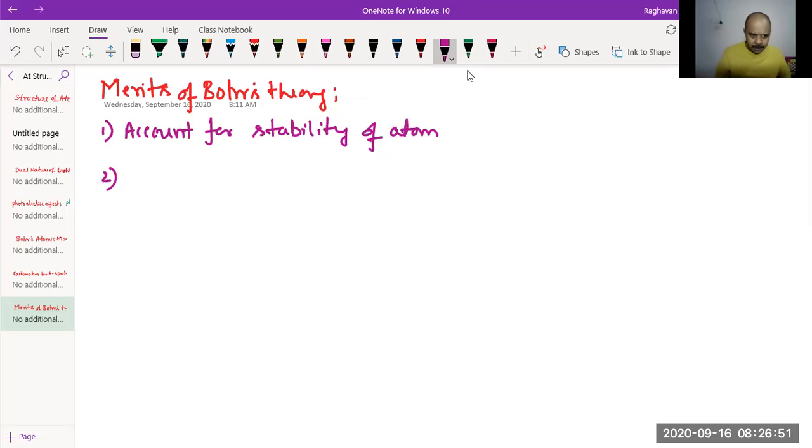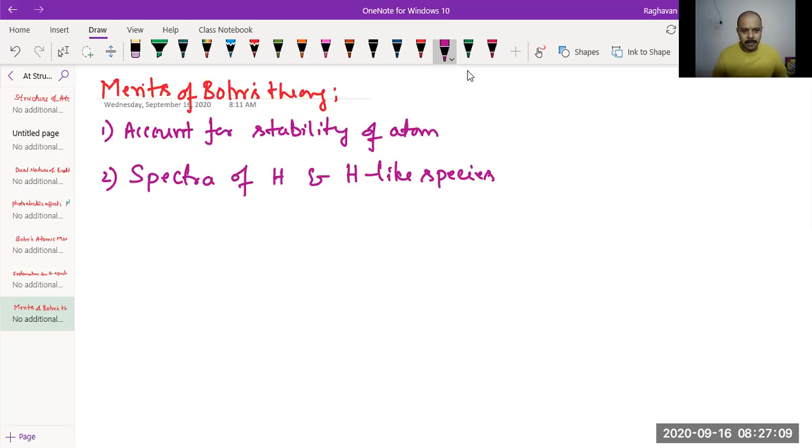Point number 2: it can explain the spectra of hydrogen and hydrogen-like species. Correct? Hydrogen-like species are single electron systems. Okay, one electron systems can be explained. It also means that if an atom contains more than one electron, the spectrum becomes very complex. It cannot explain that. That's the meaning. So the spectra of hydrogen and hydrogen-like species can be explained.